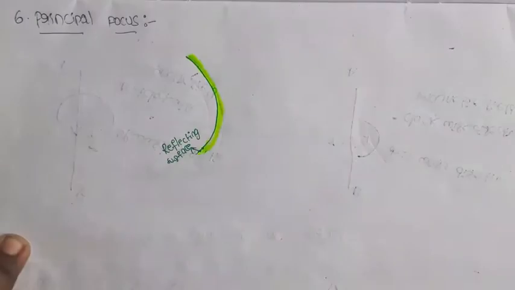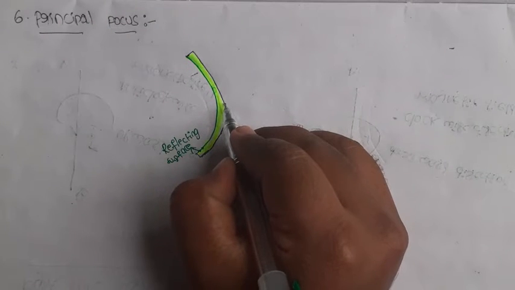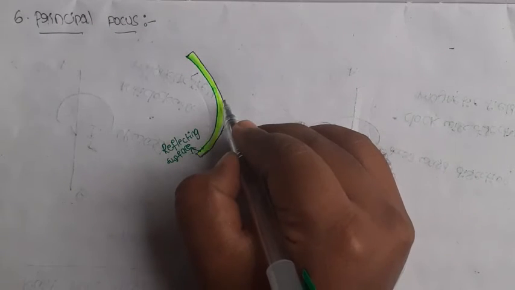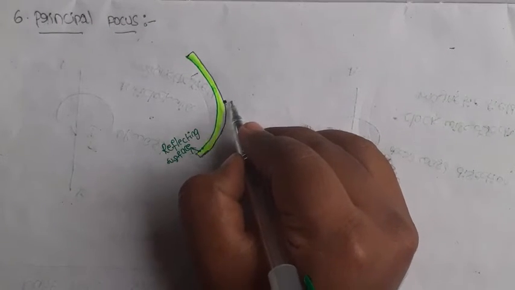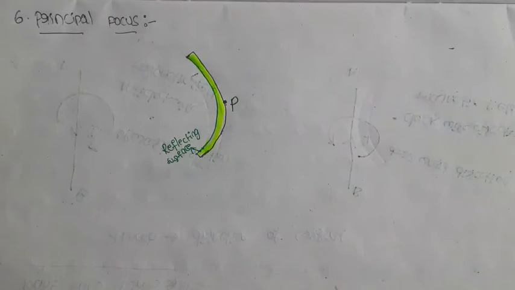This is the polished surface. Where is the pole of this spherical mirror? The center of the curve is the pole of the spherical mirror. So this is the pole.